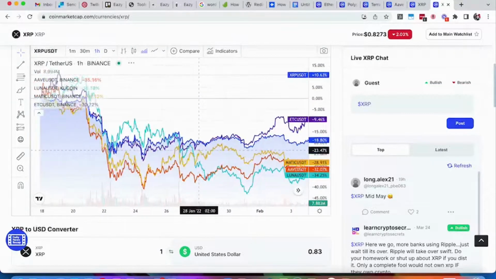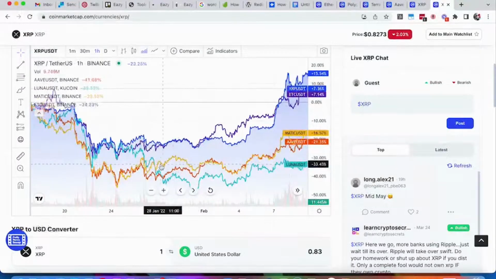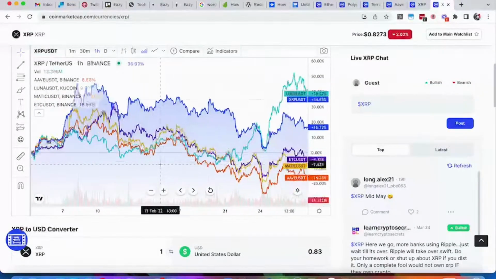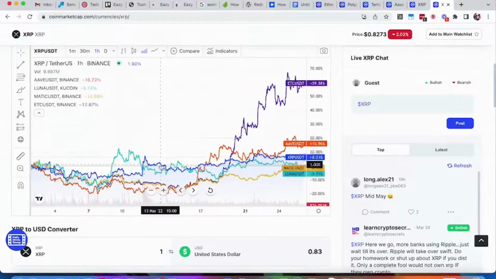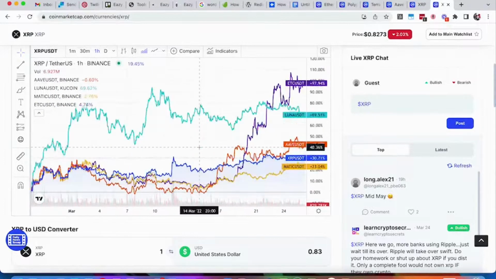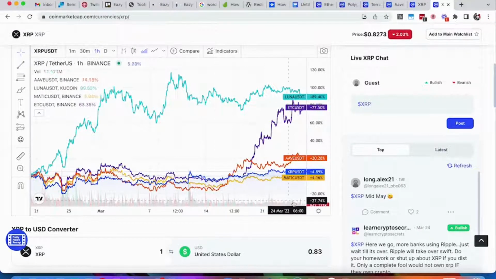What we're going to do here is expand our overall look, and let's go back to the 25th. All right, and let's just look at a longer window of time. So now we're looking at it from around the 20th of February till about the 26th of March. So now we're looking at just about a month or so.